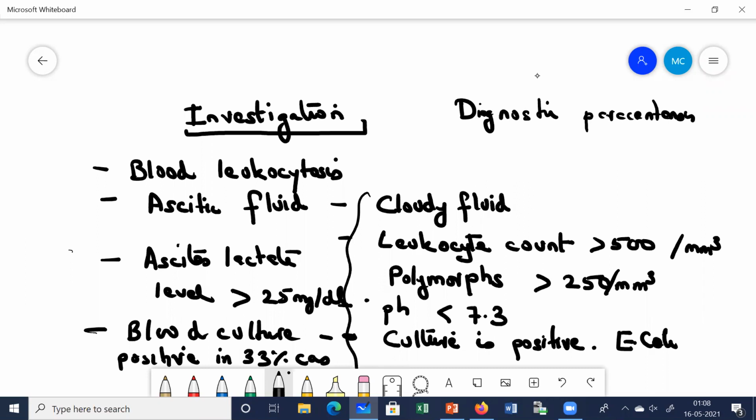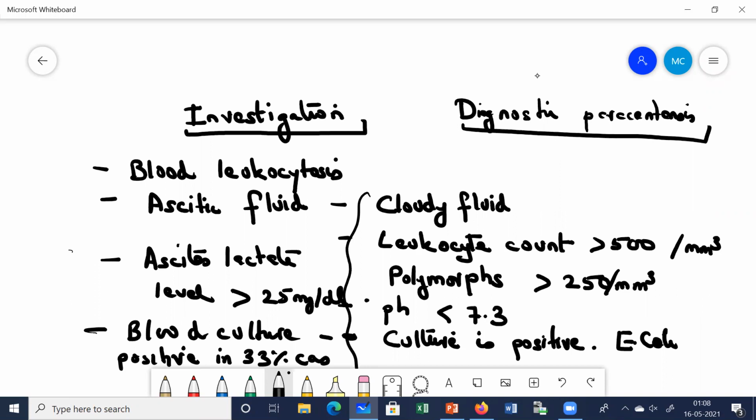In which patients, as I have already told you, wherever we suspect it. Like already the patient has ascites and cirrhosis, and there is a sudden worsening, there is abrupt onset of fever, rebound tenderness, and abdominal pain, and there is worsening of the renal functions, or there is hepatic encephalopathy, GI bleeding. So in these cases, we carry out the diagnostic paracentesis.